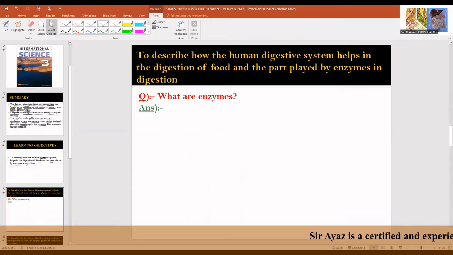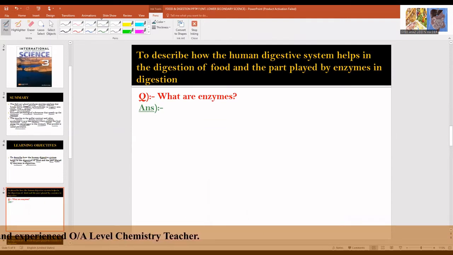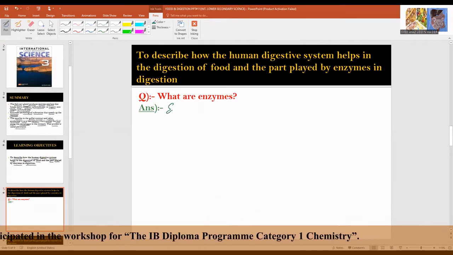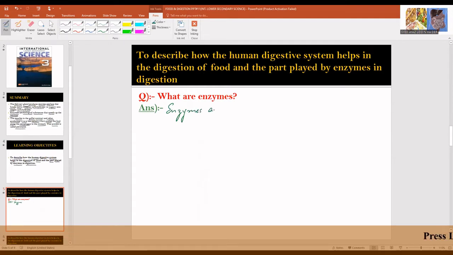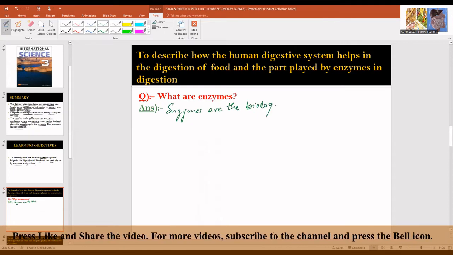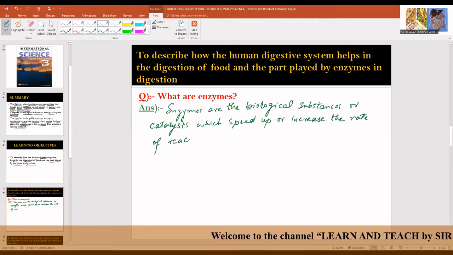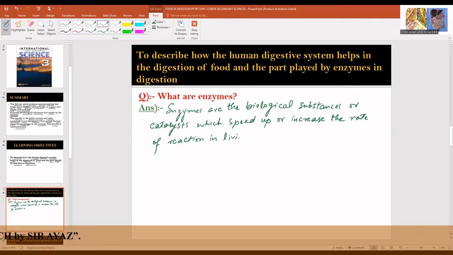So I've talked about enzymes in the last video, and that is they are the biological substances or catalysts which speed up or increase the rate of reaction in living organisms.